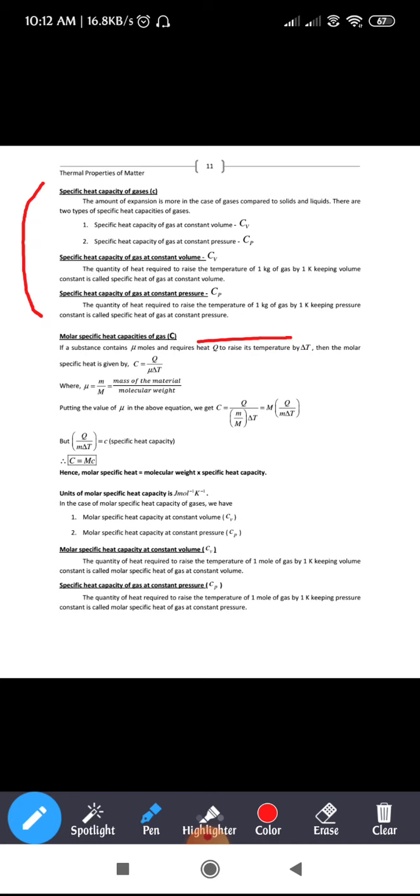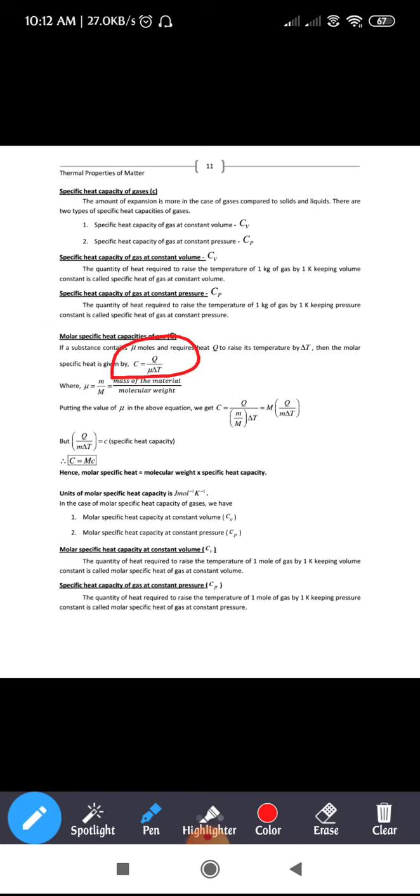As we know, mu is nothing but the mole, and mole is equal to mass divided by molecular weight. I think you have come across this in your chemistry. So mu, that is mole, is equal to the mass of the material divided by molecular weight.